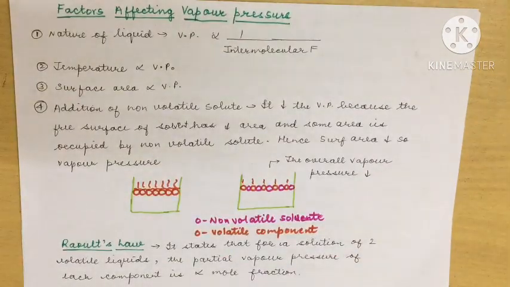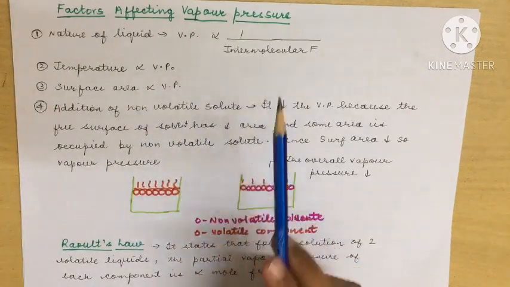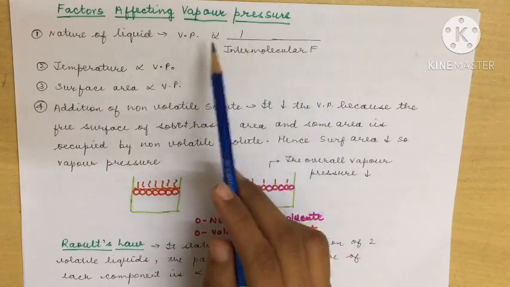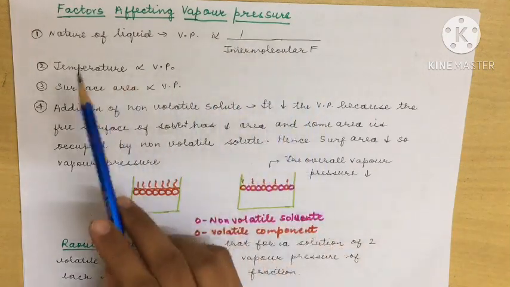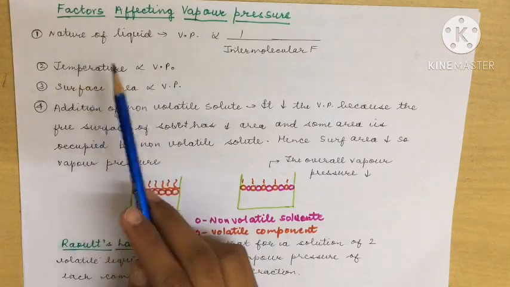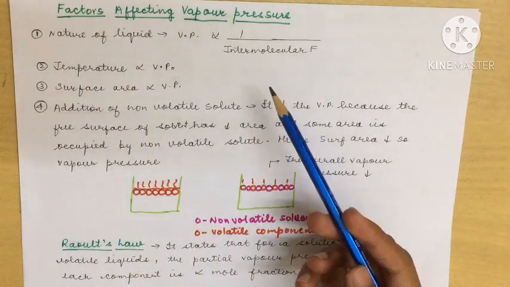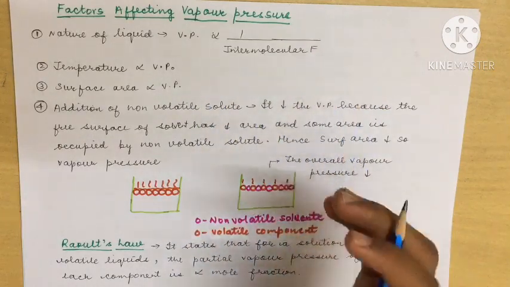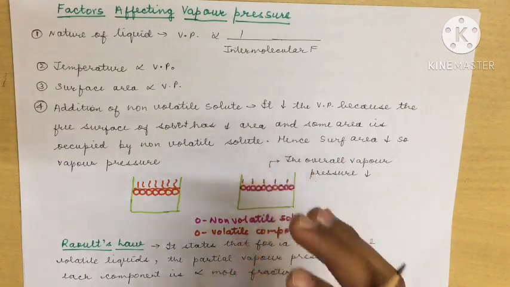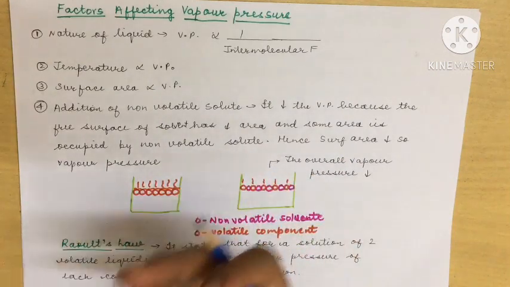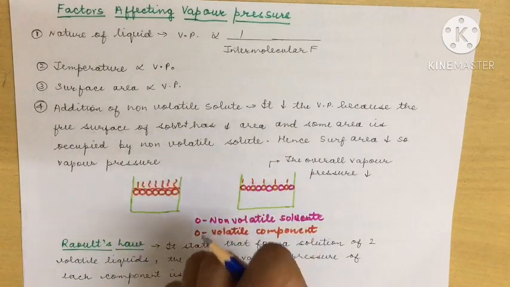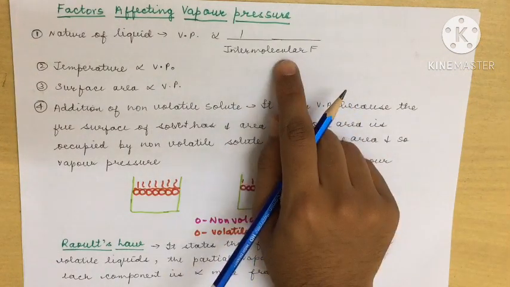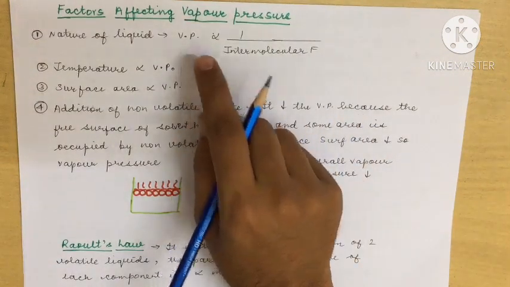Now we will study the various factors which affect the vapor pressure of a liquid or any substance. First is the nature of liquid. Whenever we have a liquid, it will have molecules inside it. When more and more molecular attraction is there, these molecules will have a tendency to be close to each other, and in that case they will not get evaporated. When they are not evaporated, no vapors are formed, and when no vapors are formed, no vapor pressure is developed. So the more the intermolecular force, the lesser the vapor pressure, and vice versa.